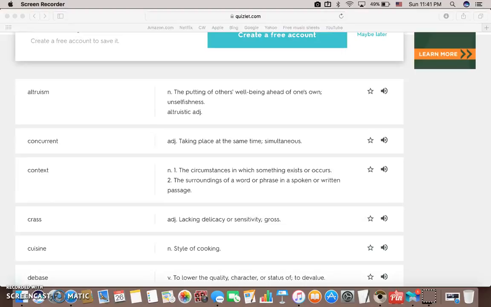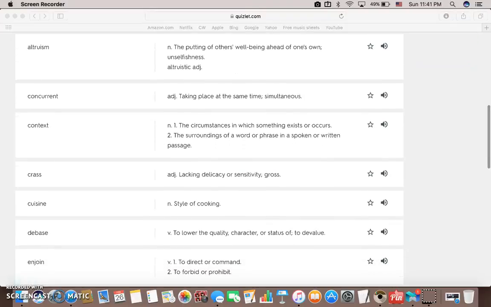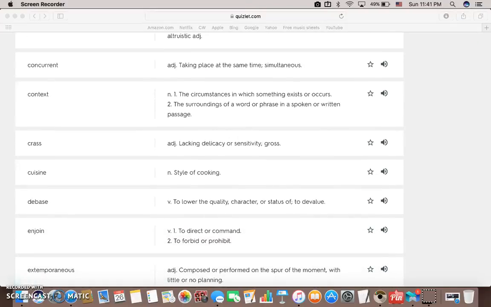The next word is crass. Crass basically means gross, lacking delicacy or sensitivity. So for example, if I were to put my bare feet on a table, many people would consider this crass. The next word is cuisine. Cuisine is a style of cooking. For example, Japanese food would be considered Japanese cuisine.